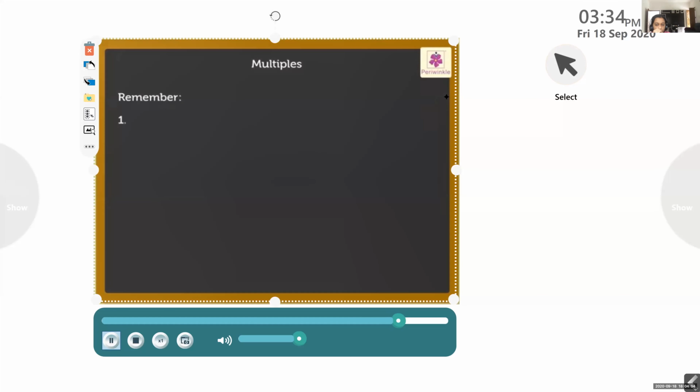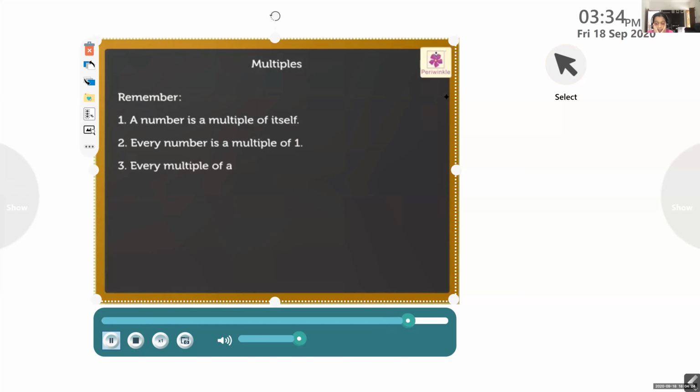Remember, a number is a multiple of itself. Every number is a multiple of 1. Every multiple of a given number is equal to or greater than the number itself.